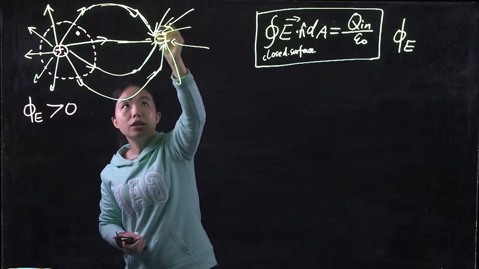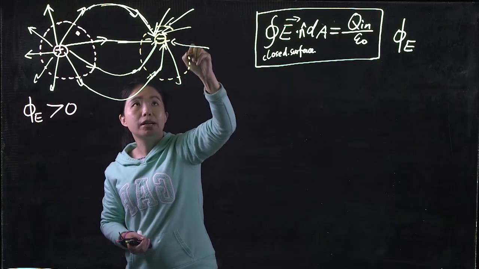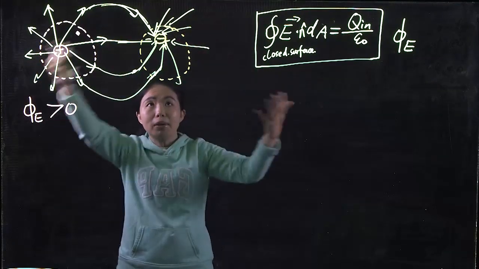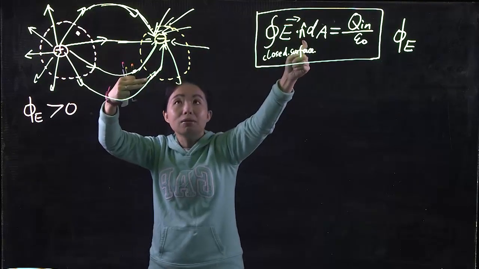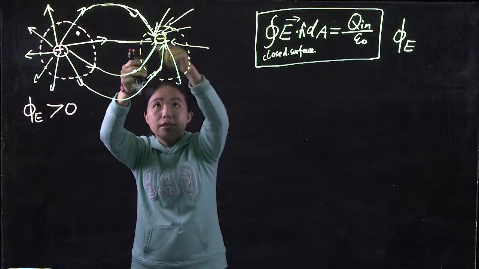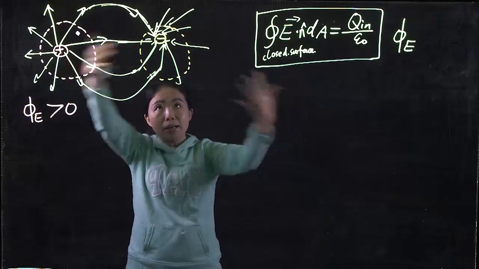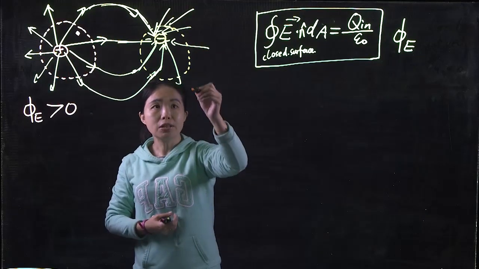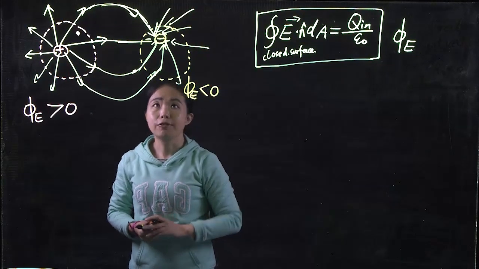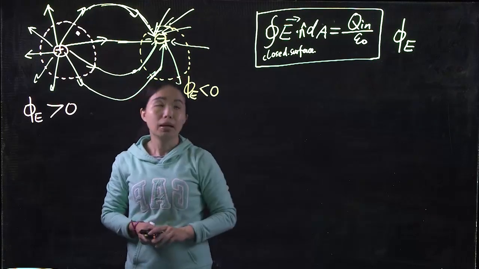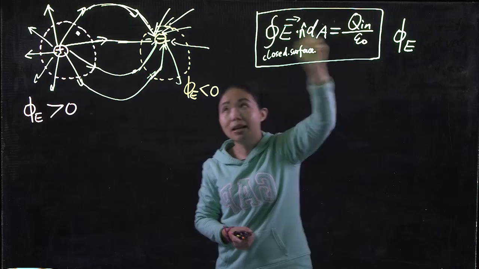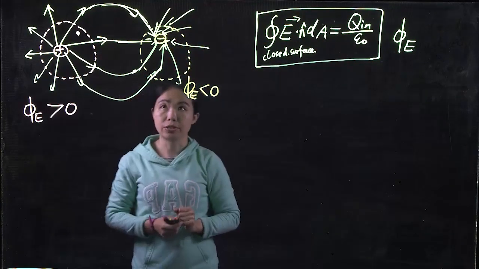Similarly, in this region, I can choose an arbitrary closed surface like that. We see E field lines coming inward, and this integral is negative because the normal direction of the surface is outward, but the E field is inward. And this gives you the flux less than 0 for this orange surface. Because of that, this is negative. We know for sure that inside we have some negative charges.